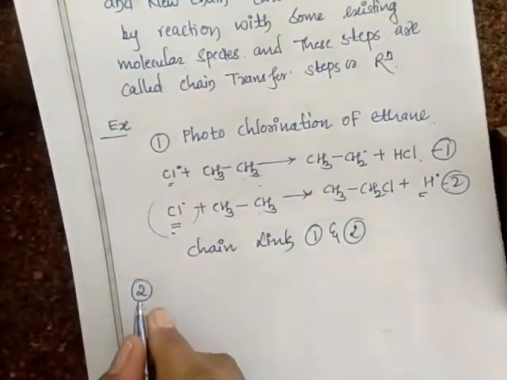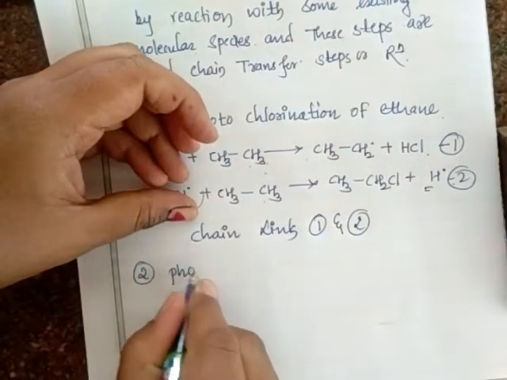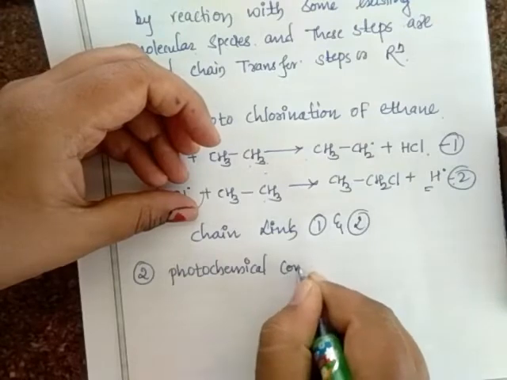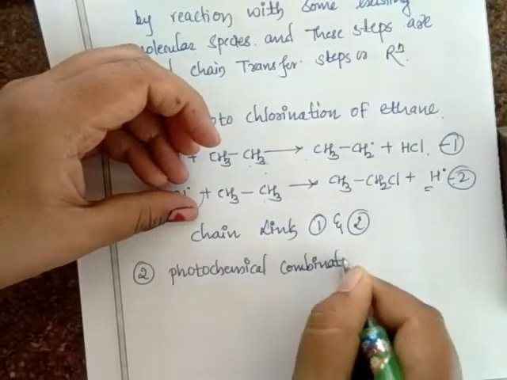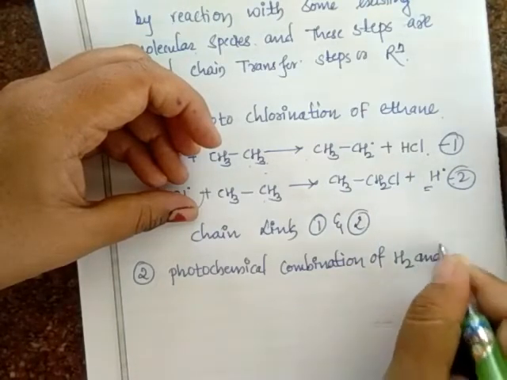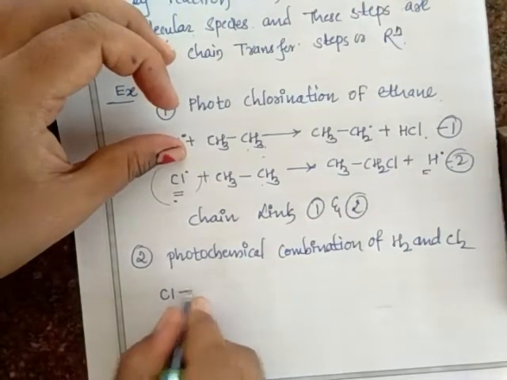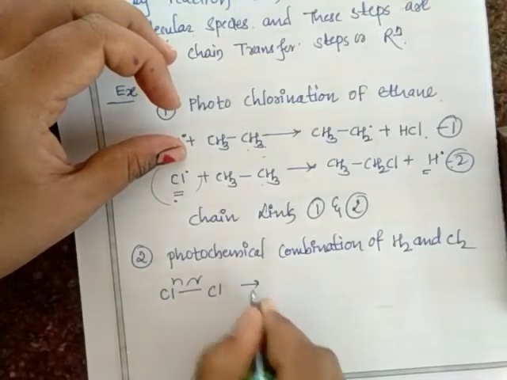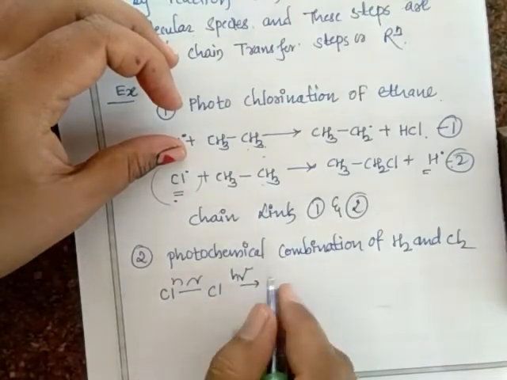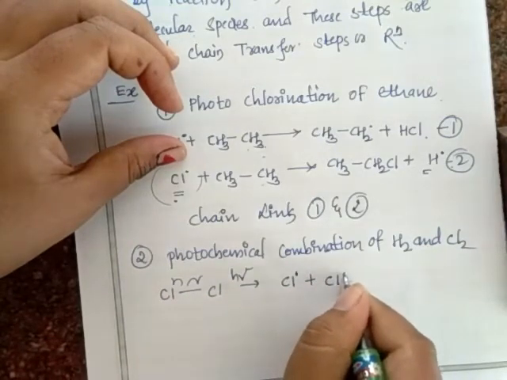Second example: we will take here the photochemical combination of H2 and Cl2. We can take the example of chain initiation. What will happen? Cl radicals get formed over here, isn't it? How will they form? I'll write h nu, meaning when light is present on this Cl2, chlorine molecules, Cl and Cl, form by homolytic cleavage.